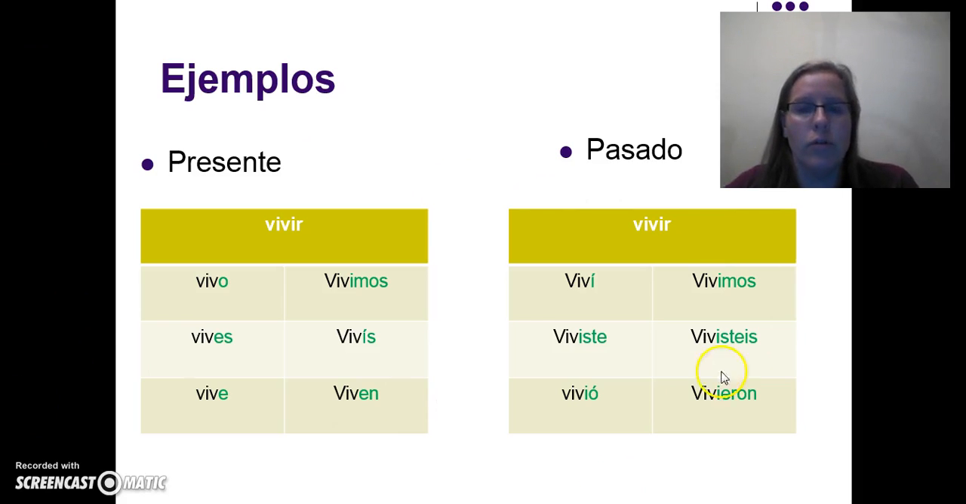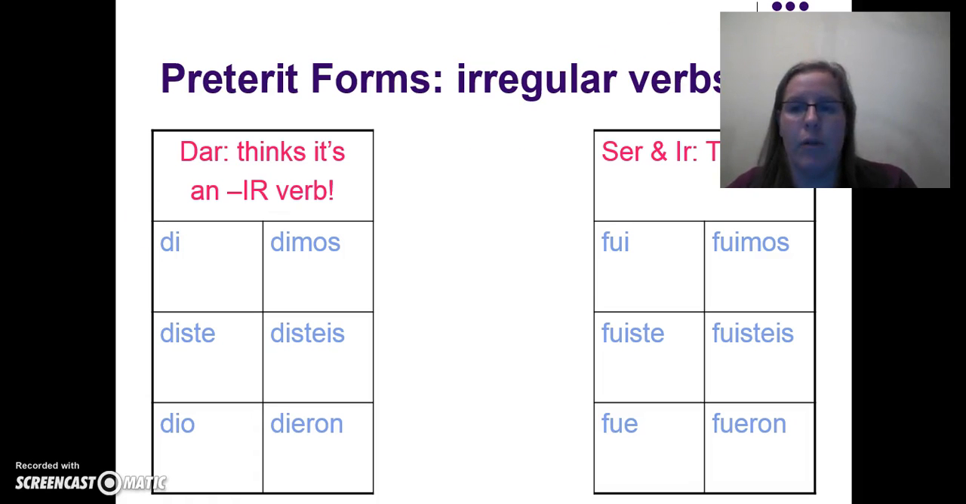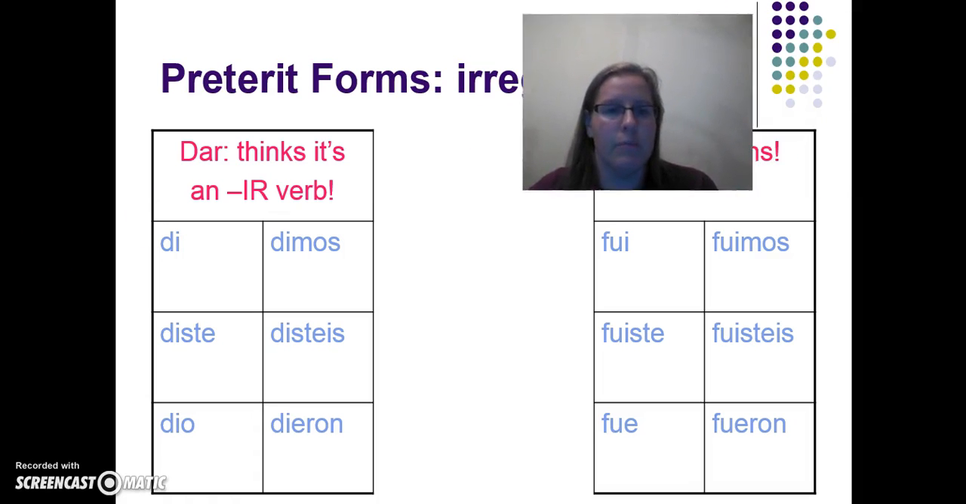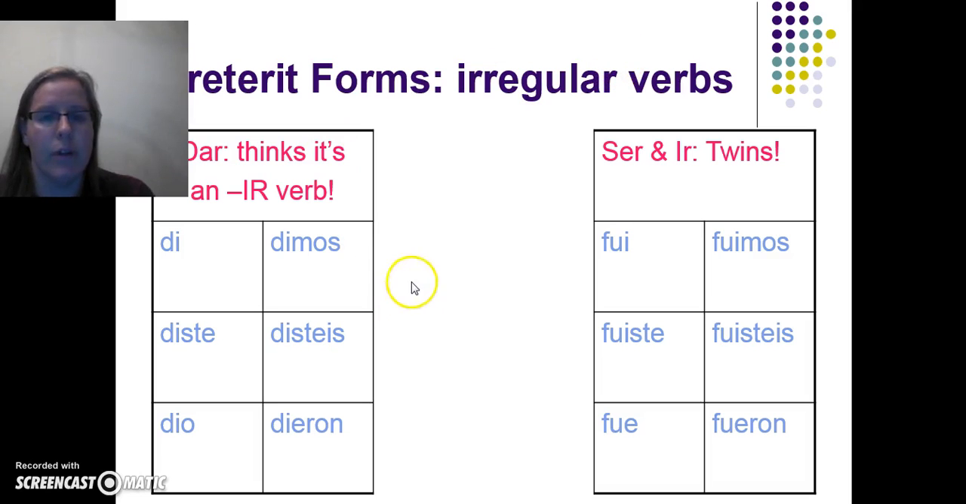So once you've got those squared away, feel free to move on. We're going to look at some irregular ones. Let me see if I can find a good spot for my camera here. I think I just moved it off. So here we go. We have dar, which it thinks it's an IR verb, right? So it conjugates like di, diste, dio, dimos, distes, dieron. Again, fantastic time to pause, okay?